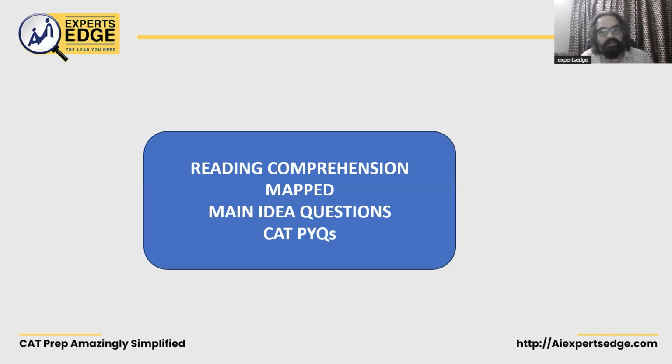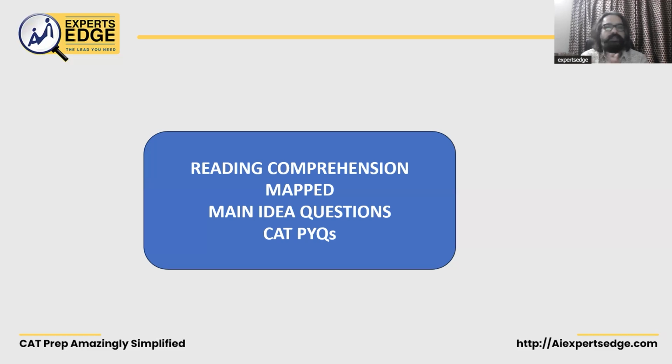So if I talk in a nutshell, what does reading comprehension mean? You have some reading material with you and you have to comprehend it. Comprehend means to understand it. So read and understand, exactly what you used to do in unseen passages. Right. Now, since we're preparing for CAT, which is obviously a competitive exam, the competition is higher and the level is higher. So preparation also has to be higher. So we will prepare at that level. हम थोड़ा level up करके पढ़ाई करेंगे, but basic ground rules remain the same. Reading comprehension, read a passage, answer questions based on it.